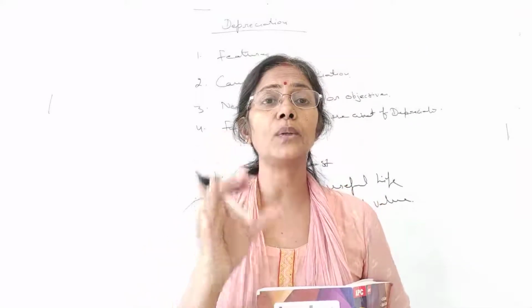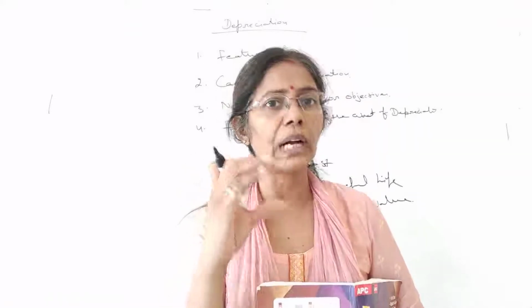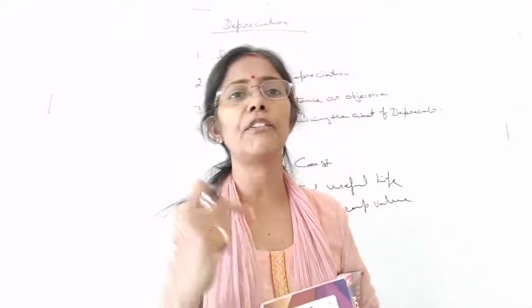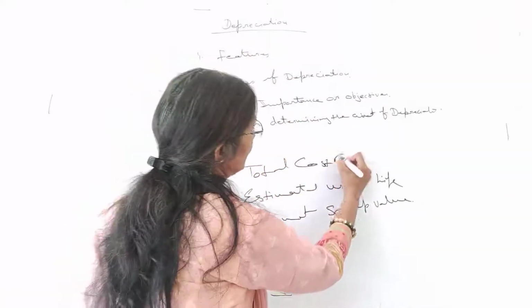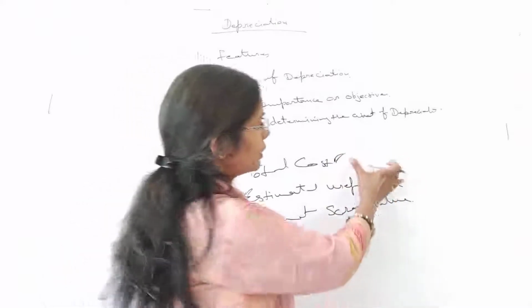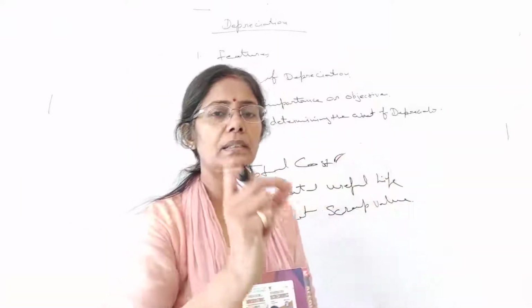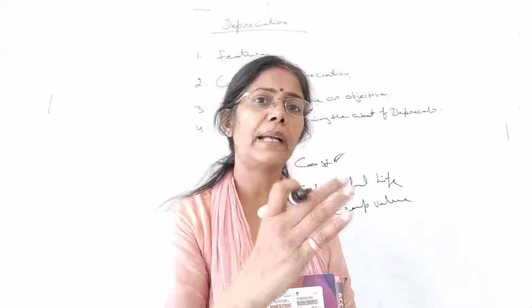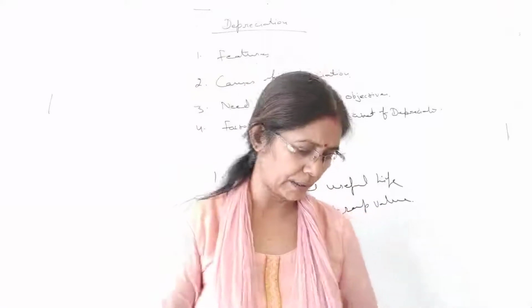So you have to find out the accurate cost of the machinery, the accurate cost of the assets, only then we can find out the accurate depreciation. So the first point tells total cost, means the cost of purchasing your fixed assets plus freight, carriage, inward, and if we have installation charges, that must be added in that.